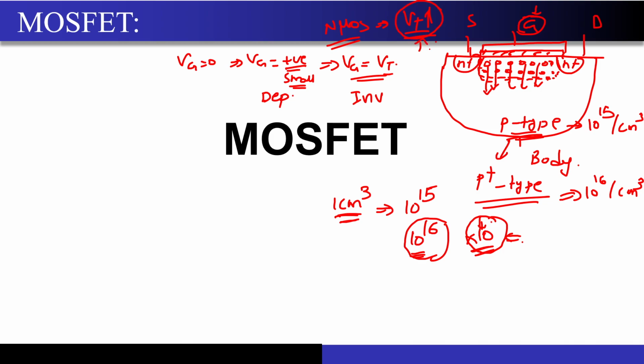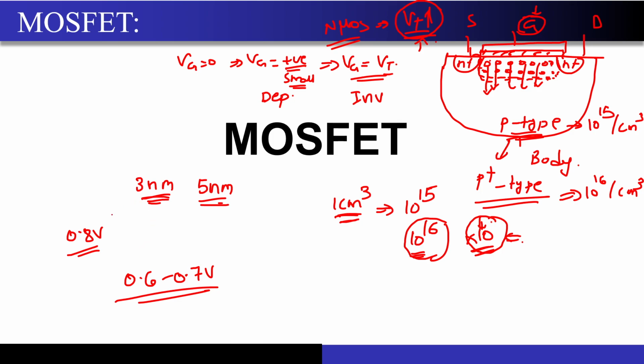You don't want this to happen because you want to scale your MOSFET to as low technology nodes as possible. Currently TSMC is working at 3 nanometer, 5 nanometer technologies. You want to make sure that even your threshold voltage decreases a little bit. It should not happen that the supply voltage has reached 0.8 volt and your threshold voltage is 0.6 or 0.7 volt. There is no point in having a MOSFET operating at a supply voltage of 0.8 volts whose threshold voltage is 0.6 to 0.7. On the other hand, if you make the threshold voltage too low, there will be a significant leakage current, and you don't want that because your mobile battery will start to drain heavily. So this is one main reason.